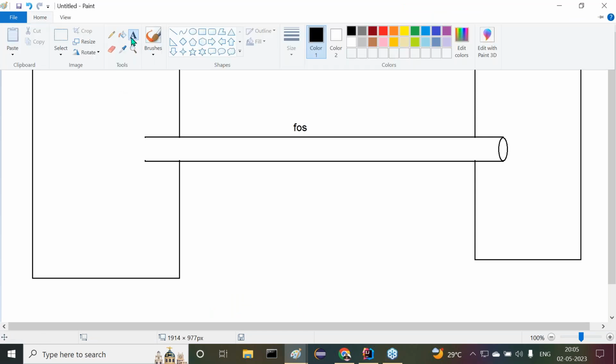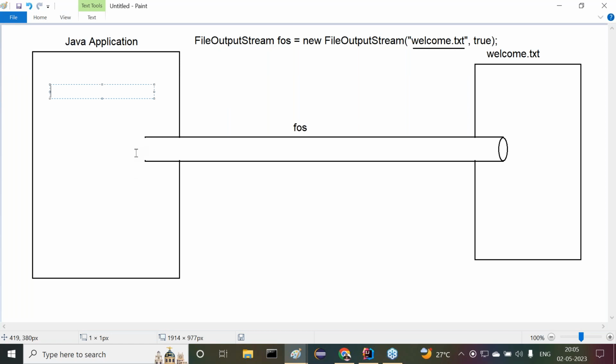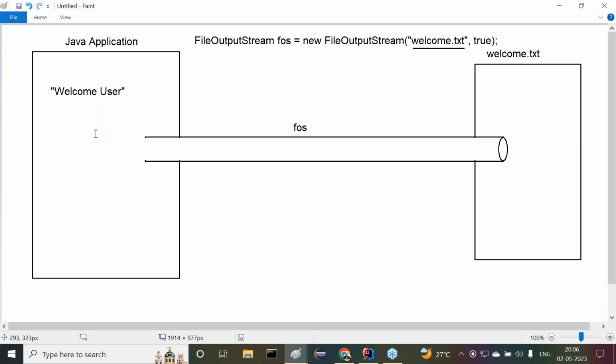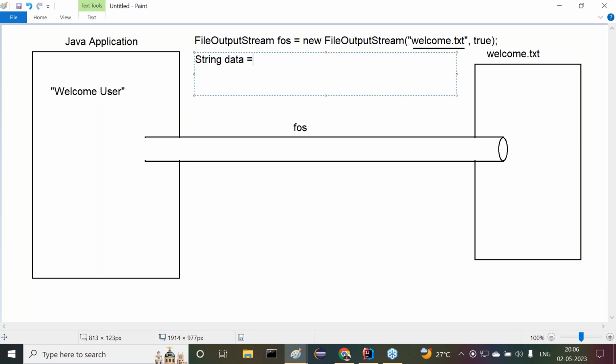For example, in my Java application, I have data. What data is available here now? Say for example, string data, or maybe I want to declare the data directly. What is my data actually? Say for example, welcome user. The data exists here. Everybody understand this clearly? Now here, declare the data we want to send to the target file. Welcome user, the data here I provided, for example.